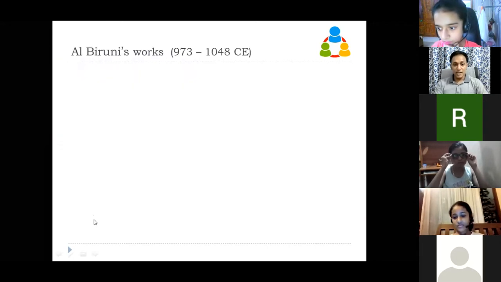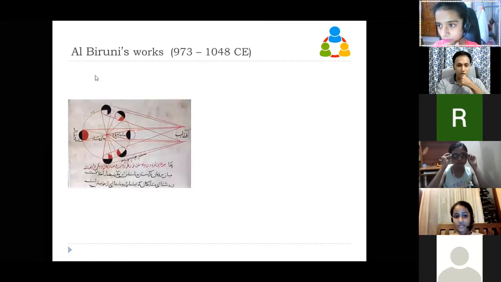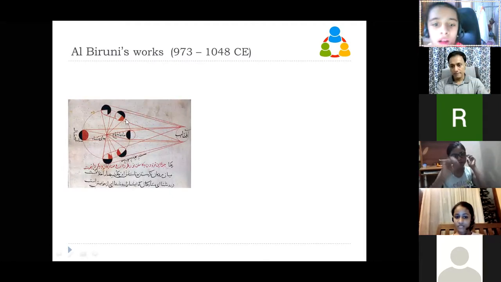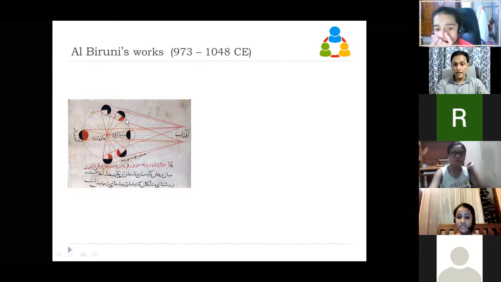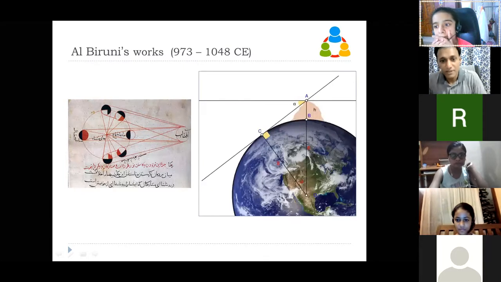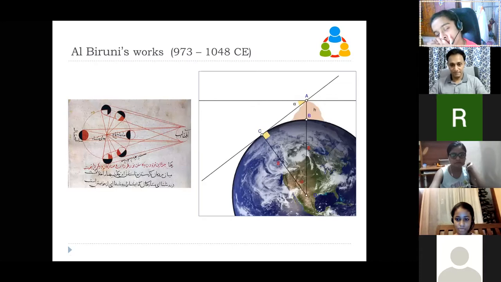Okay, so this was Al-Biruni. This was one of his astronomical tables on the moon's rotation around Earth. And this is something called a miracle which he did at that time, to calculate the diameter of Earth.